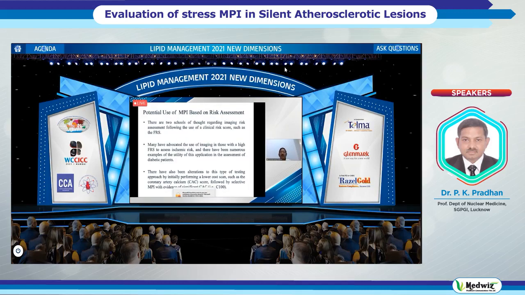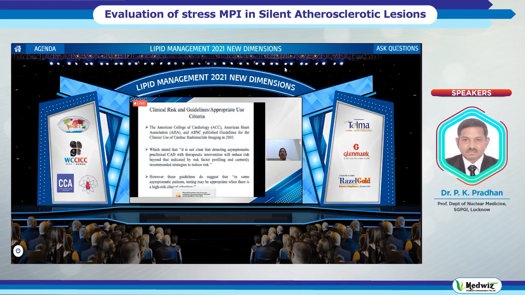There have also been alterations to this testing approach, like a tiered approach, by initially performing lower cost scans with just a scout view and getting the calcium score, followed by selective myocardial perfusion imaging with evidence of significant coronary calcium, from multimodality imaging. If the calcium score is between 100 to 400, they are the most ideal group to screen, or more than 400 in the Agatston score of calcium scoring.